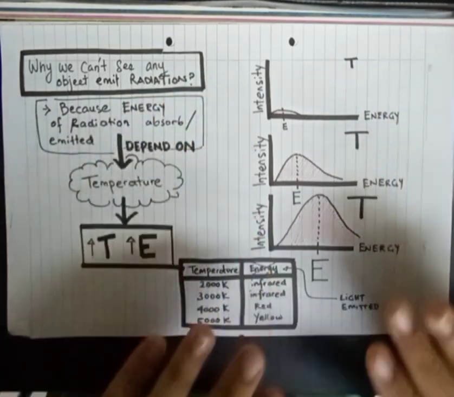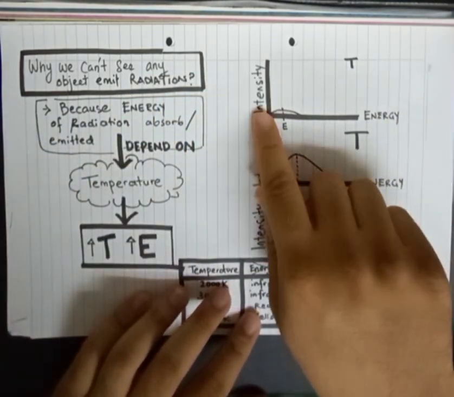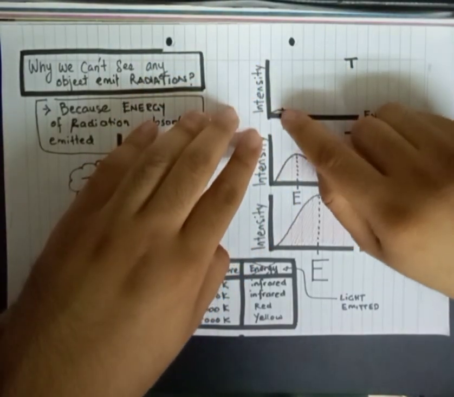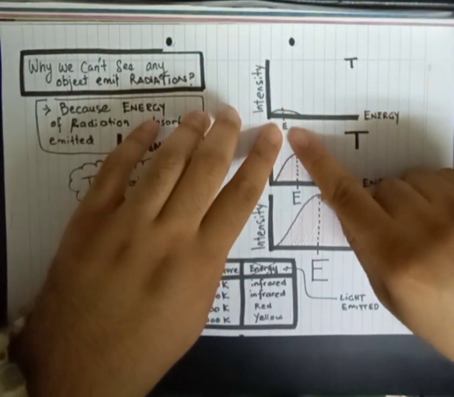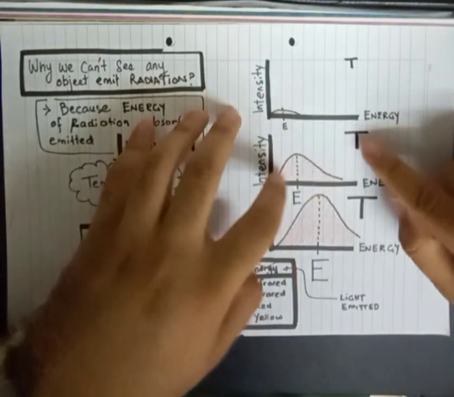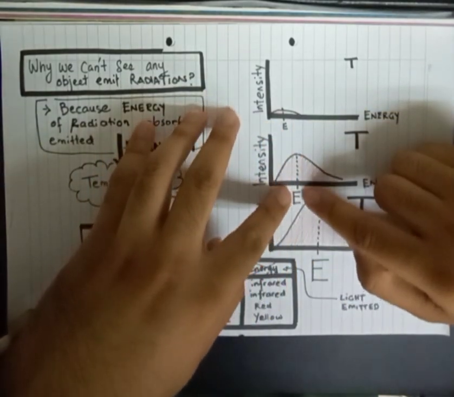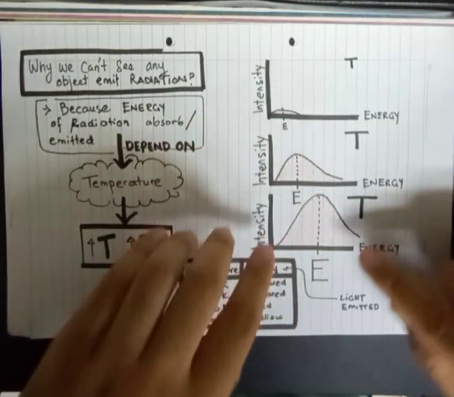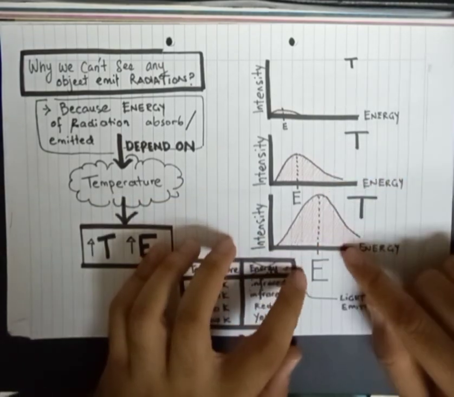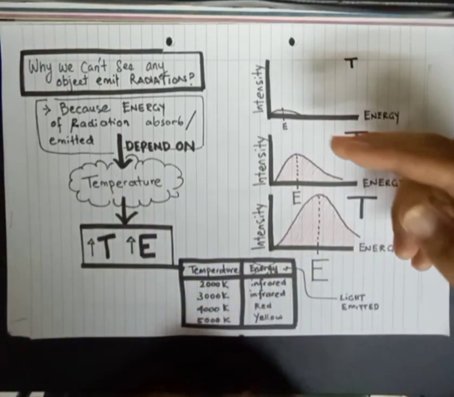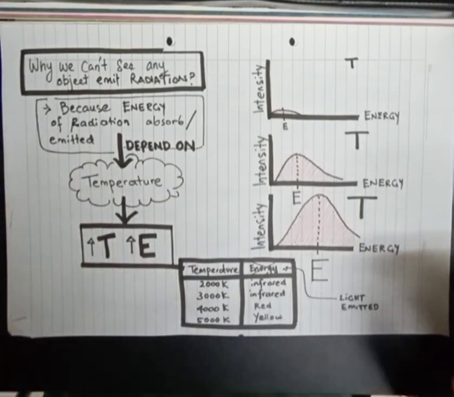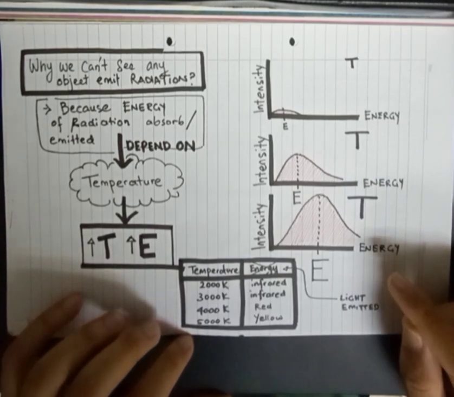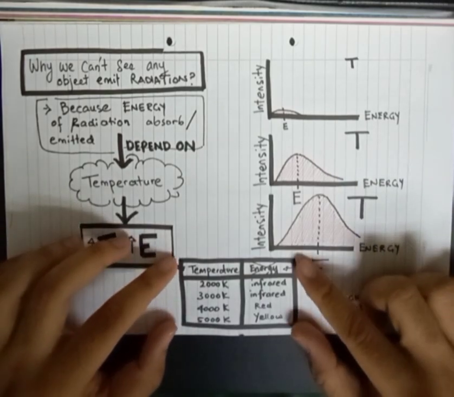If we look at this graph, it is actually a plot of intensity versus energy. For low temperature, we can see that the peak of the graph lies at low energy. If we increase the temperature, the peak of the graph lies at higher energy. If we increase the temperature further, the peak lies at even higher energy than before. So we can see here that the peak of the graph is the energy of light that we can see. Now I want to show you some data.